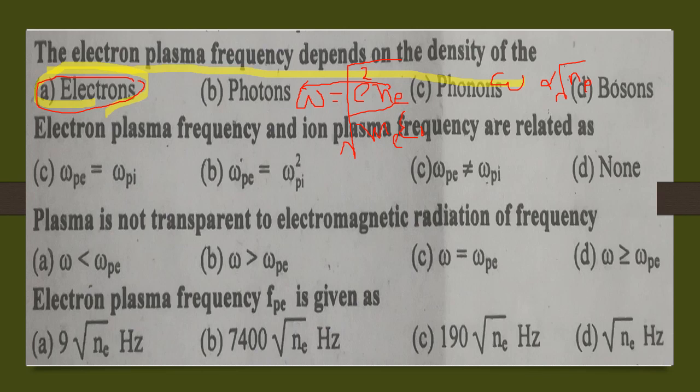Electron plasma frequency and ion plasma frequency are related as, we know they are not equal.